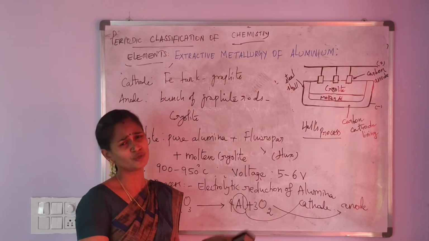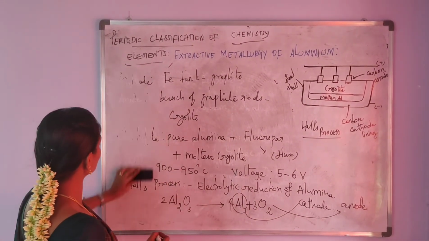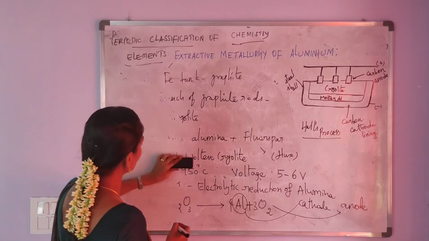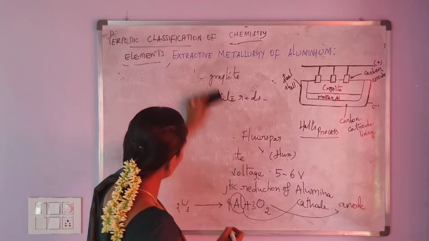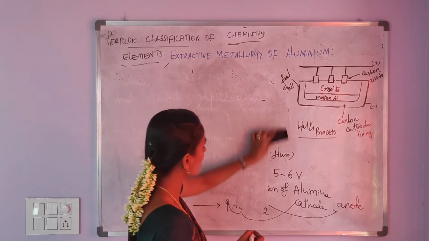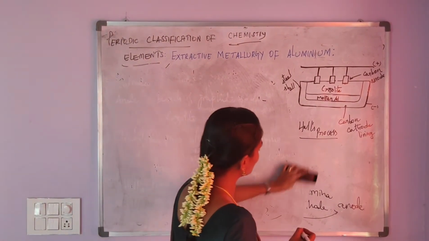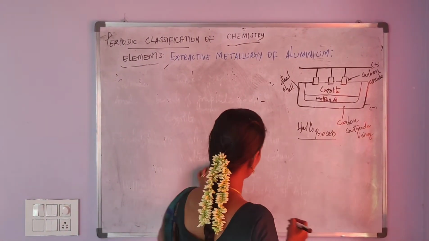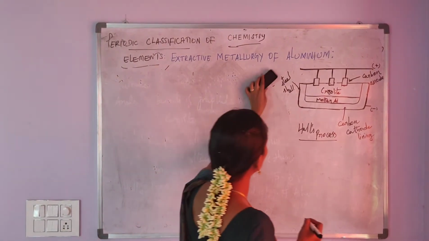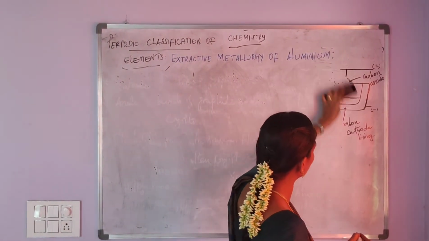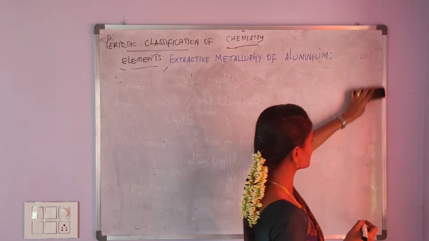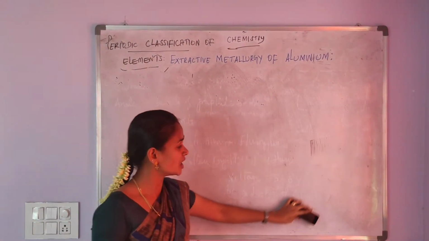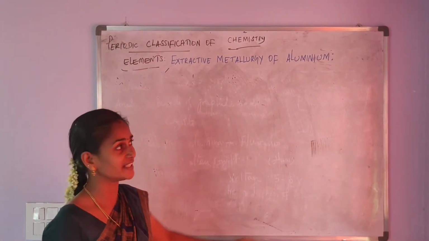Okay, so first of all, in Bayer's process, bauxite ore is converted into alumina, and then Hall's process is used for the electrolytic reduction, that is aluminium is obtained from the electrolytic reduction of molten alumina in the electrolytic cell.